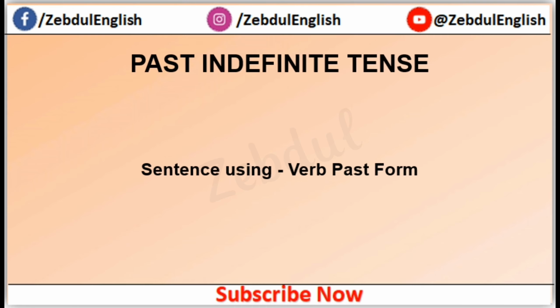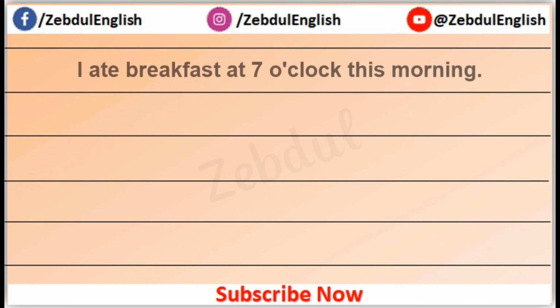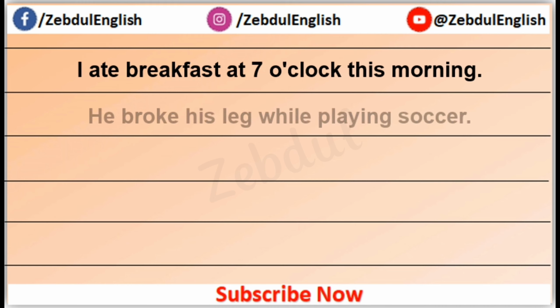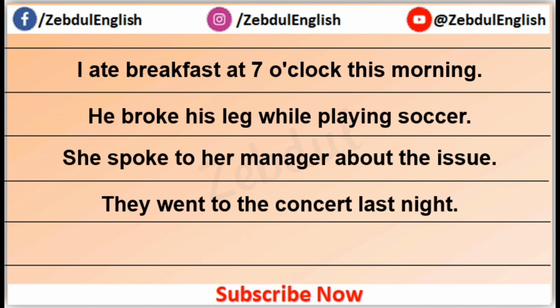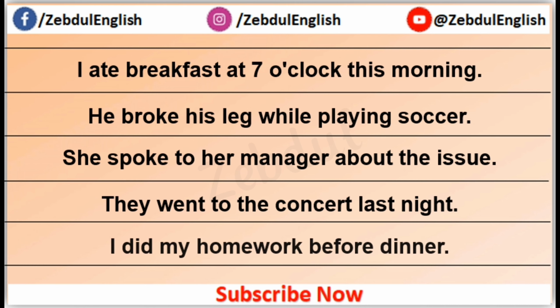Sentences using the verb past form. I ate breakfast at 7 o'clock this morning. He broke his leg while playing soccer. She spoke to her manager about the issue. They went to the concert last night. I did my homework before dinner.